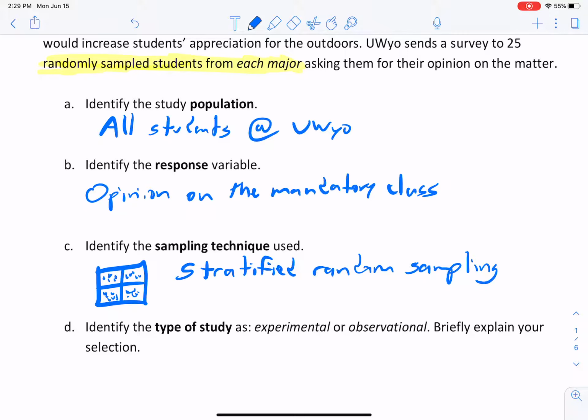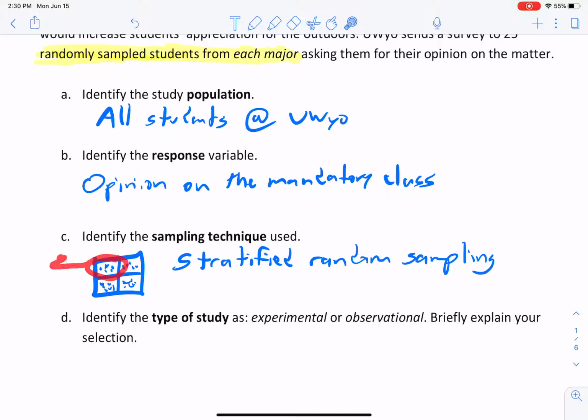Stratified random sampling. Now, if you put cluster sampling, here's sort of the difference between that. Stratified random sampling takes some from each strata, in this case each major, which is stated up in the question. If instead we wanted to do a cluster sample, we would randomly select a whole cluster, right? We wouldn't pick from each and then pick within that. It's sort of the other way around, where we randomly select a cluster, and then take everything out of there, right?